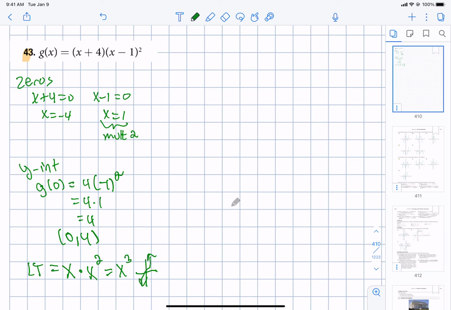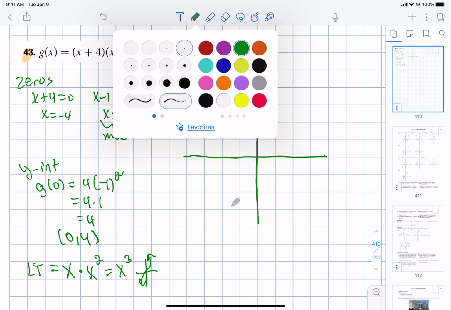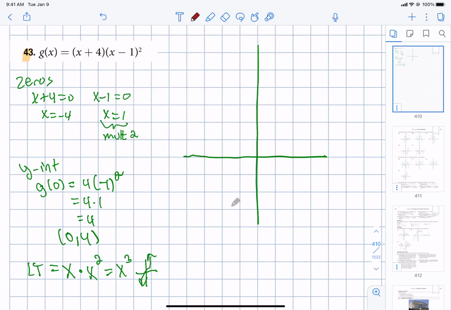And then let's put it all together and let's graph it. So at -4, we have a 0. At +1, we have a 0. We hit the y-axis at 4.